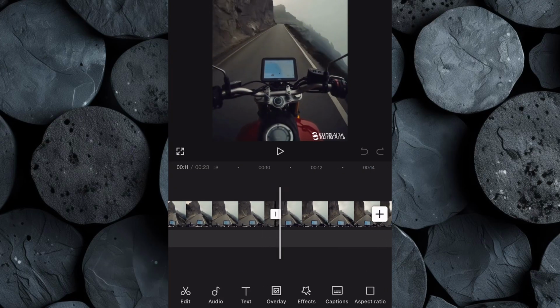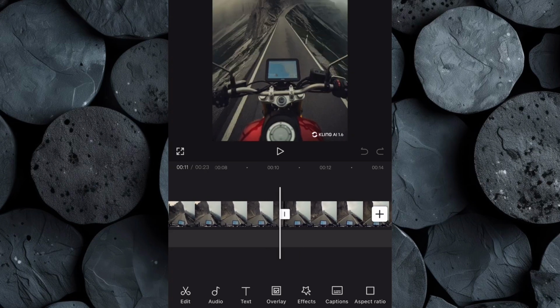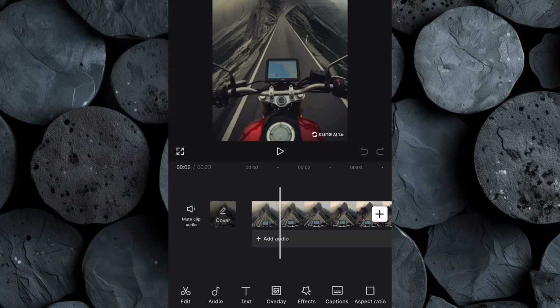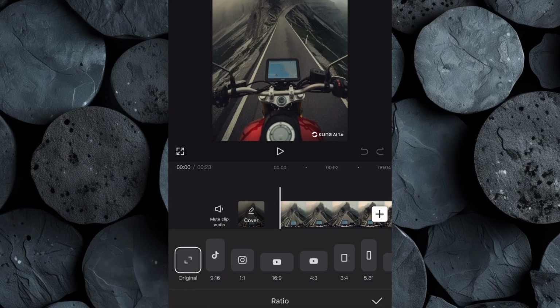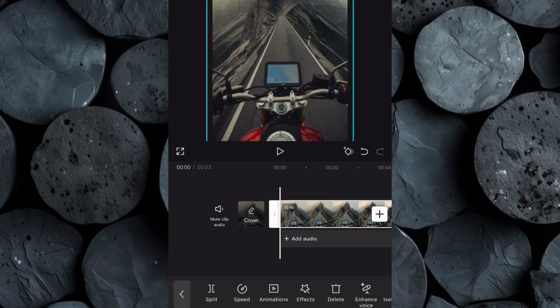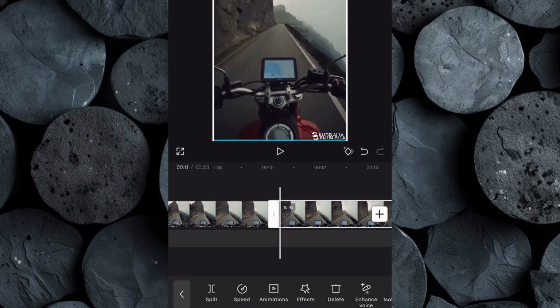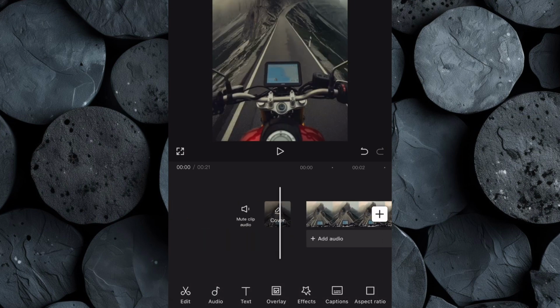The goal is to ensure that the transition between clips is smooth, so that it feels like one continuous ride rather than separate videos stitched together. Next, click on Aspect Ratio and adjust it to 9:16. This vertical format is ideal for TikTok, Instagram Reels, and YouTube Shorts. If any of the clips contain unwanted watermarks or logos, click on the clip and slightly stretch it until the watermark disappears. Then repeat this process for the other clip to ensure consistency across the entire video.